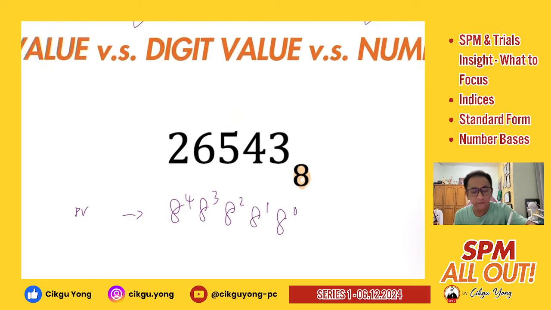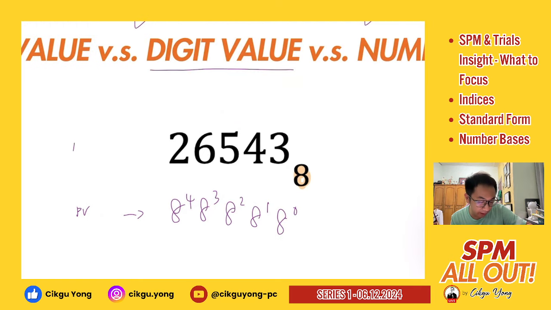Right? For your digit value, it is the multiplication of the digit itself with the place value. For example, in this case, after multiplying your 8^0 times 3, you will get 3. Correct? Because 8 to the power of 0, you get 1, 1 times 3, you get 3. And following with the other numbers, you will have 8 times 4, 32. Then this is 8 times 8 times 5, you get 320.